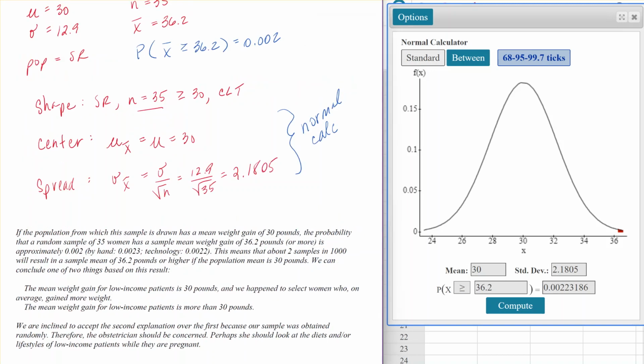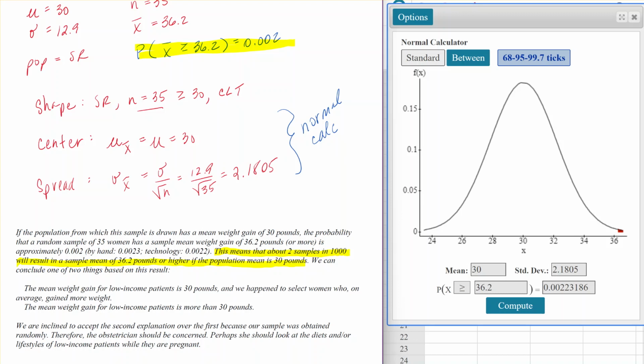So here you can see that I've added to the screen an interpretation of the probability that we just calculated using the normal calculator. So we said that the likelihood of a sample having an average weight greater than 36.2 pounds is 0.002. And you can see here that that means that in 2 out of 1,000 samples, that's only going to be 2 out of 1,000 samples that result in an average weight gain greater than the 36.2 pounds or higher if the population average weight gain is 30 pounds.